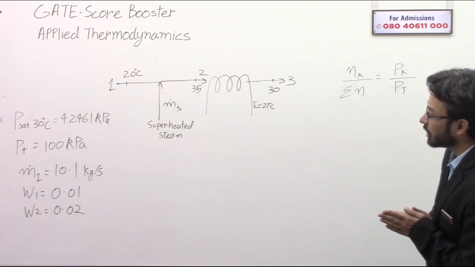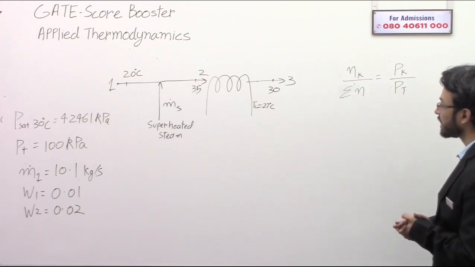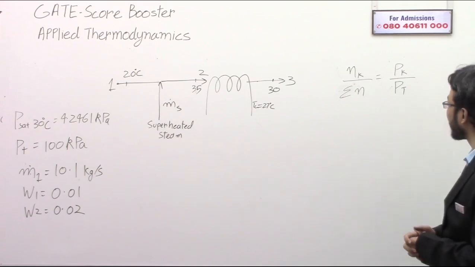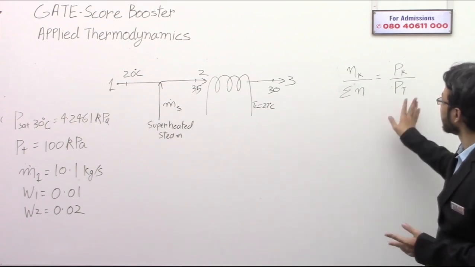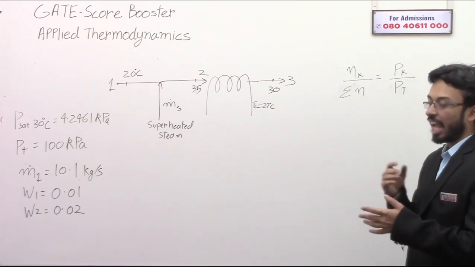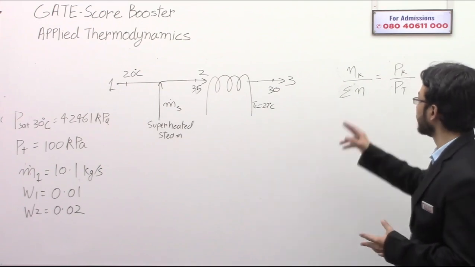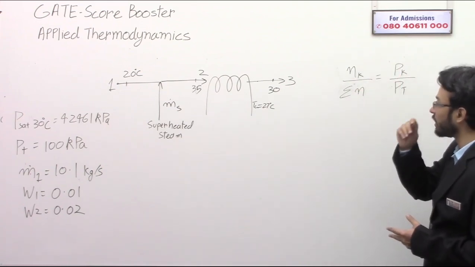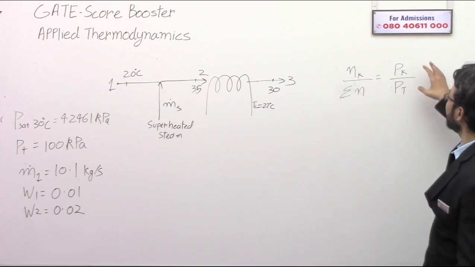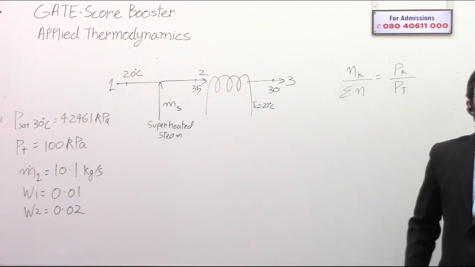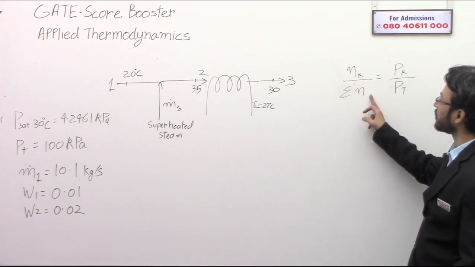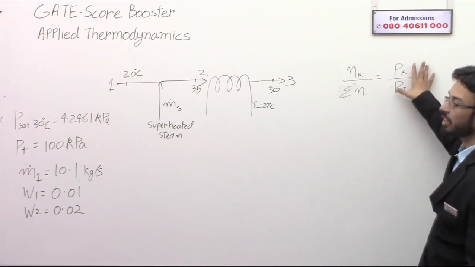So the total pressure they have given, the total pressure remains the same. The total pressure is 100 kilopascal, the atmospheric or barometric pressure. This is a constant. So what that means is that as long as the moles of any gas, the moles of water vapor is a constant, that is, if Nk is a constant, then this and this will also be a constant. Correct? As long as the moles are remaining constant, nothing here will change.